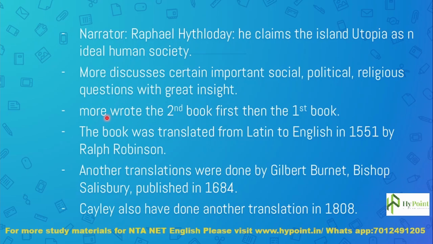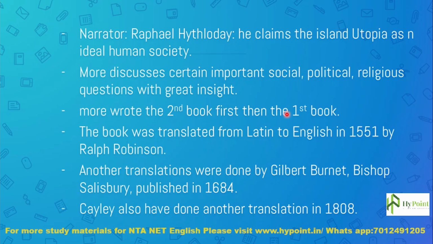And like I said, More wrote the second book first, then the first book. So he first wrote the main book. Mainly in the second book, the island known as Utopia is discussed: their manners, their living, their habits, how they organize as a society, and what their personal life is. Everything about Utopia is discussed in the second book.